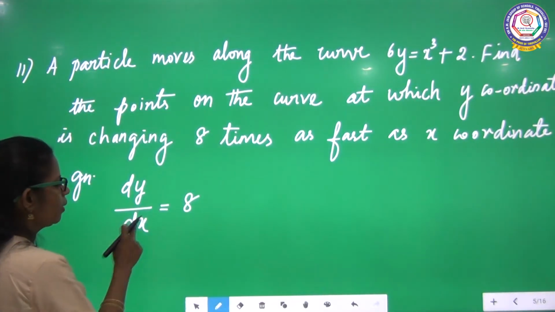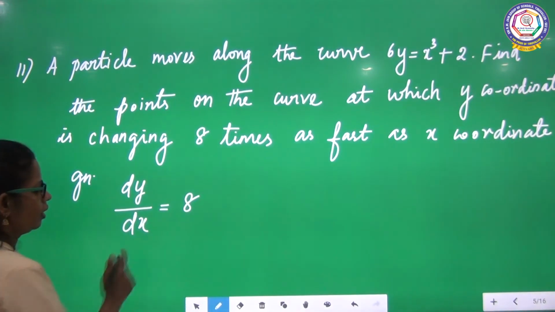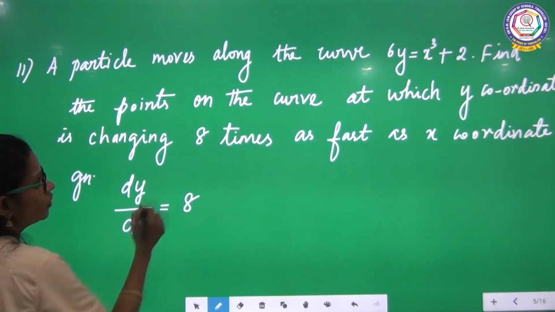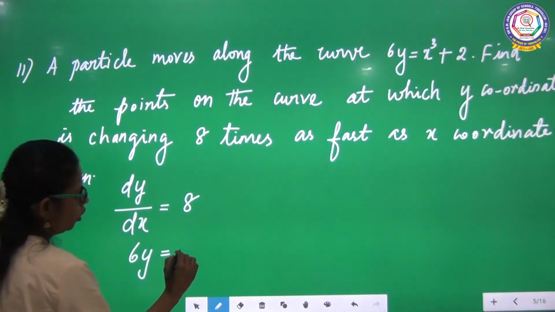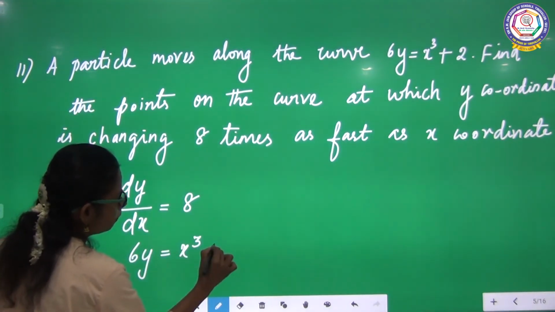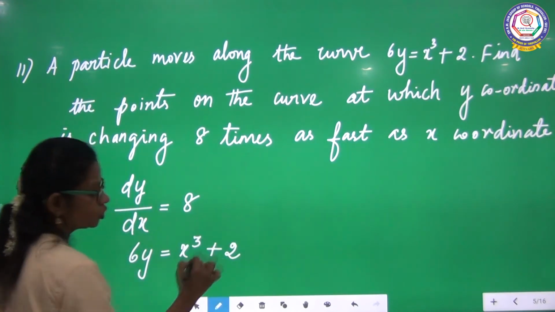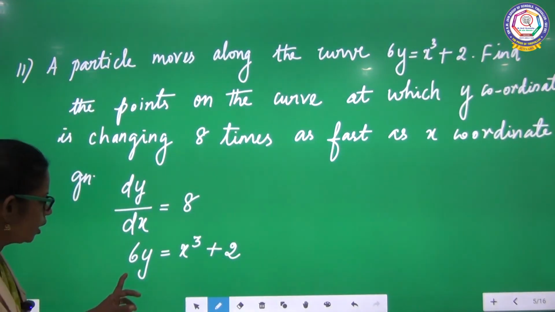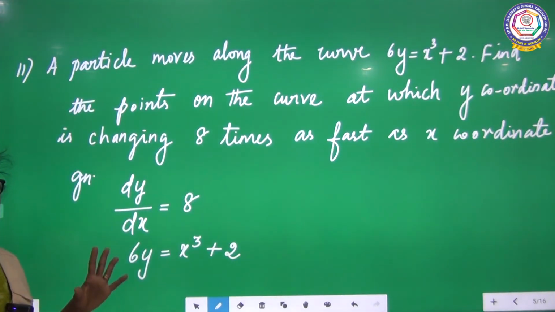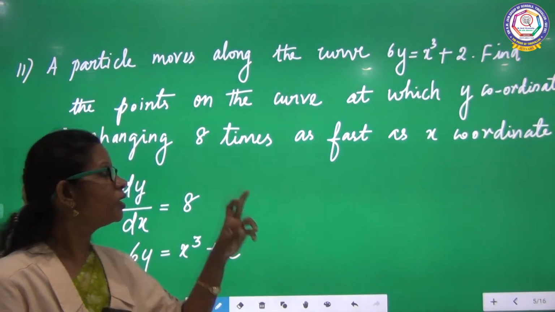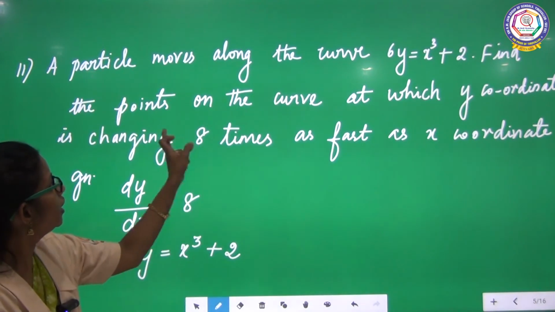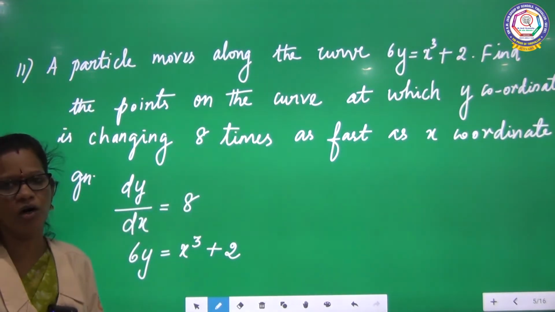Dy by dx equal to 8. Now what is your equation? 6y equal to x cube plus 2. Here we want to find the value of x and y, because they are expecting the points on the curve.